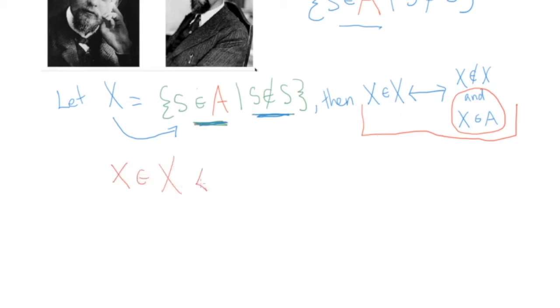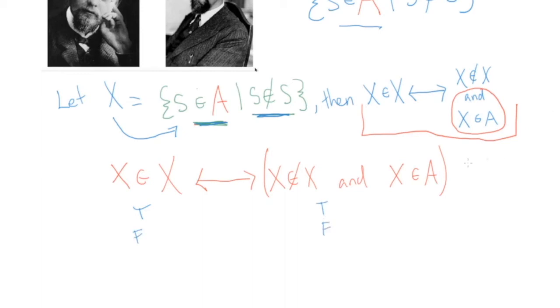X is in X, if and only if X is not in X, and X is in A. Okay, and then there's brackets around here. Okay, so this is the expression. We are trying to show that this is not a contradiction. There is a situation where it is true. Okay, so let's try and think about when this sentence would be true with this double-headed arrow. So remember I said earlier that a double-headed arrow means the thing on the left and the thing on the right have to be true at the same time, or they have to be false at the same time.